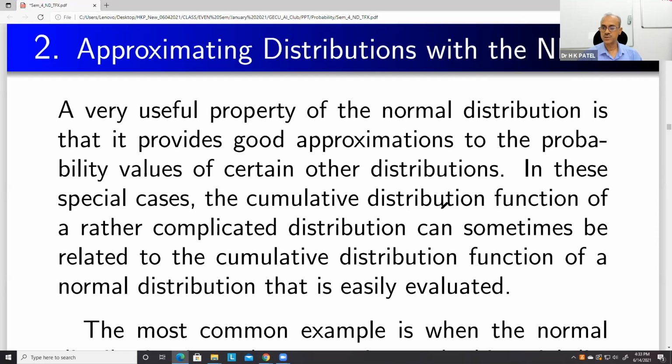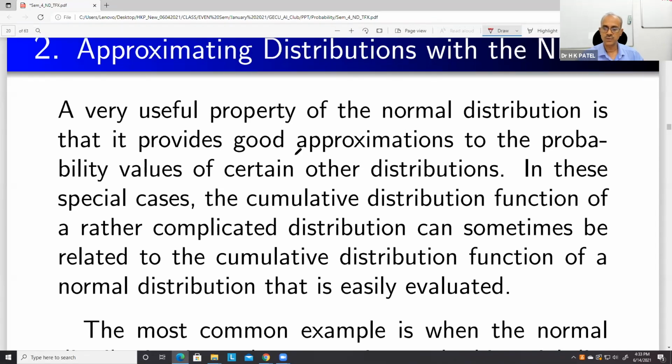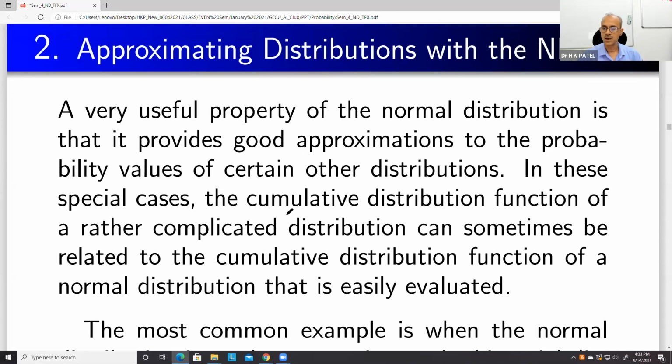Cumulative distribution functions are rather complicated. For example, take a binomial distribution. If n is large, then calculating even the probability values of cumulative distribution functions is not easy. But if you approximate it by the normal distribution, then things become quite easy.